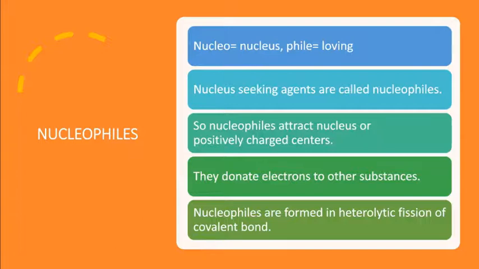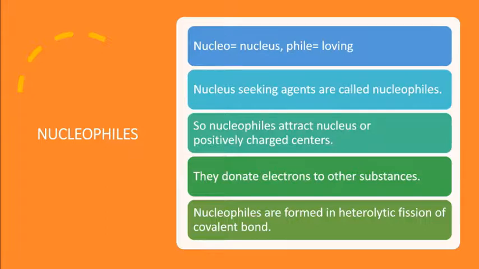So what are nucleophiles? Nucleophiles are nucleus seeking, nucleus loving, nucleus liking reagents. Nucleus seeking agents are called nucleophiles. This is the definition we can give. Nucleophiles generally attract a nucleus, in the sense of positively charged centers. Generally, these nucleophiles have an excess of electrons.